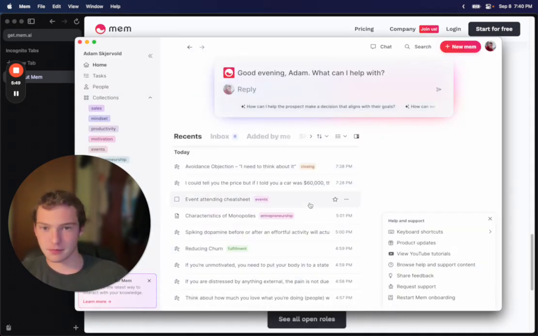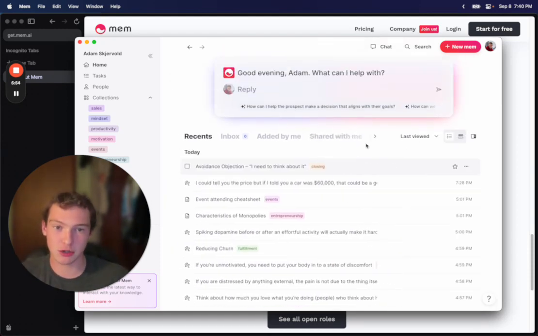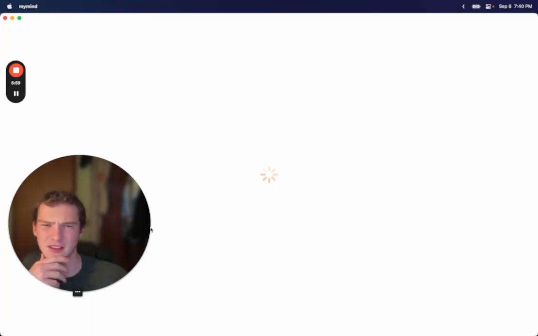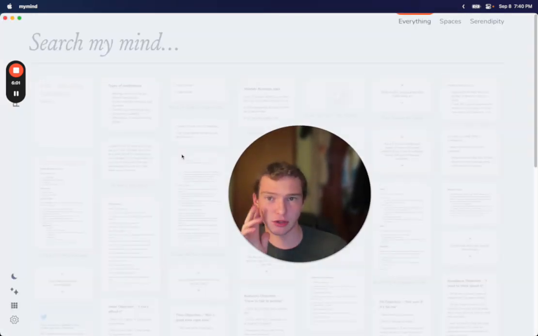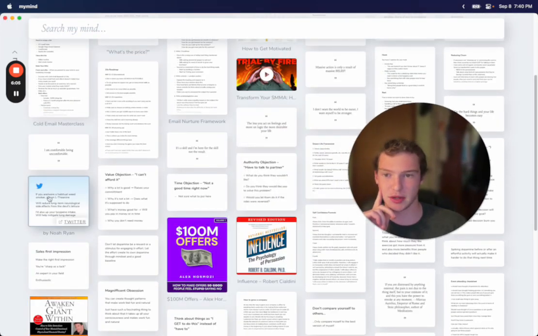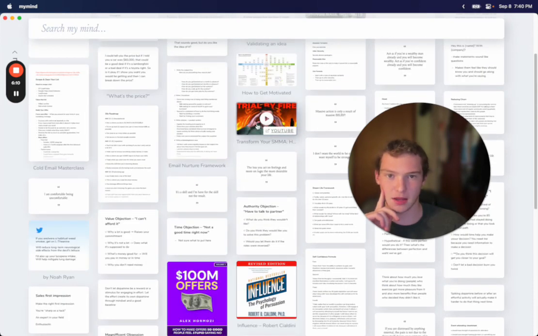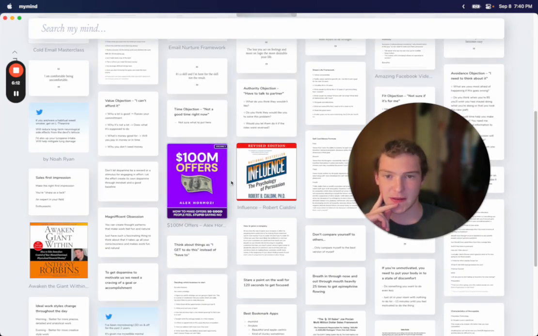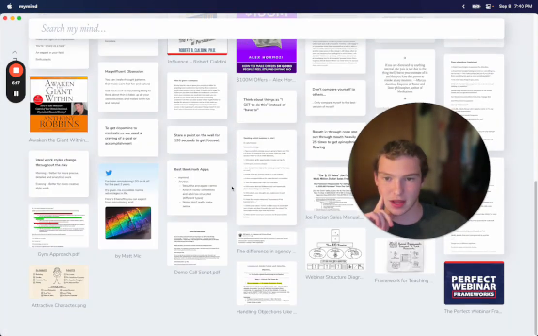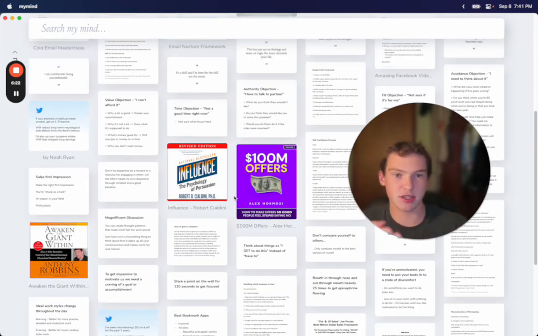But Mem is the best solution if you actually want something you can query. There's this cool software called My Mind. I wasn't really using it because it's not that useful, but you can keep a lot of stuff in here. You can put links, and Twitter links will automatically embed, YouTube links, and then I think this is just an image. You can also put notes in here. So this is really useful if you just want somewhere to store all your stuff.